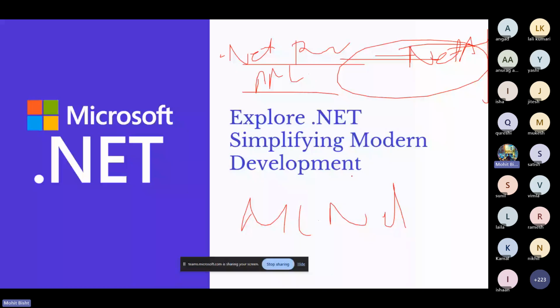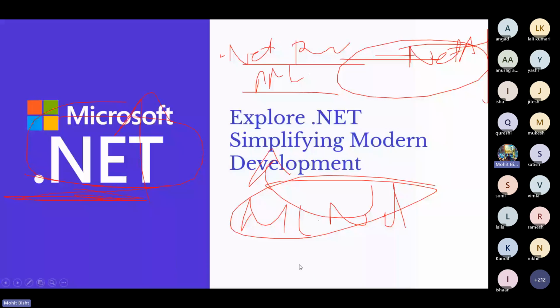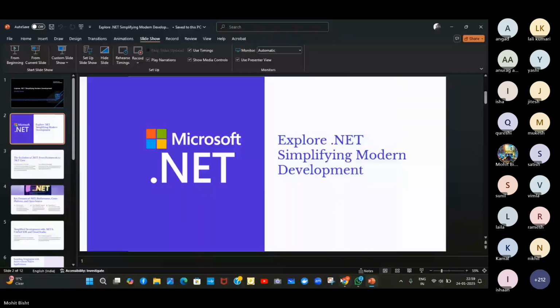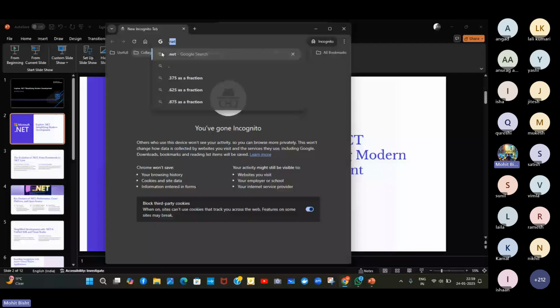You can go to the repo. I will share the link of the .NET GitHub repo. You can go and see the code. I can also give a demonstration. Let me go to Chrome and let's see the .NET code.